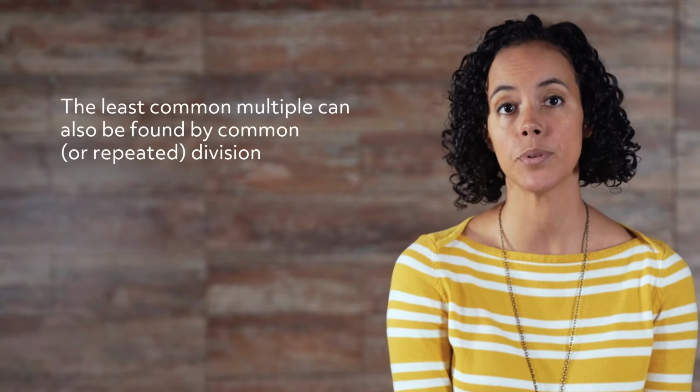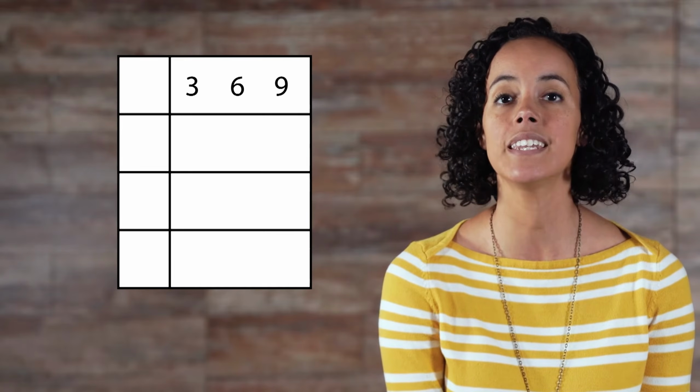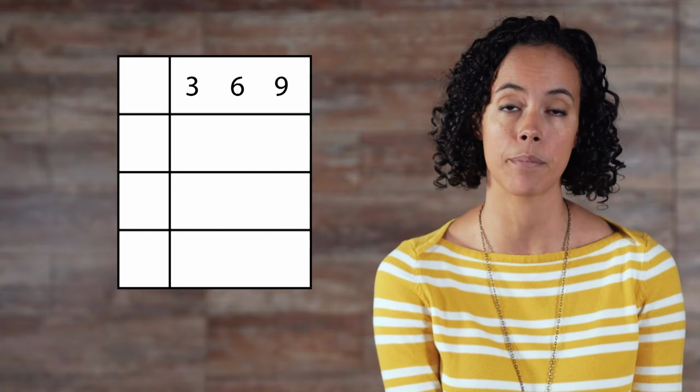The least common multiple can also be found by common or repeated division. This method is sometimes considered faster and more efficient than listing multiples and finding prime factors. Here's an example of finding the least common multiple of 3, 6, and 9 using this method. Divide the numbers by the factors of any of the three numbers.